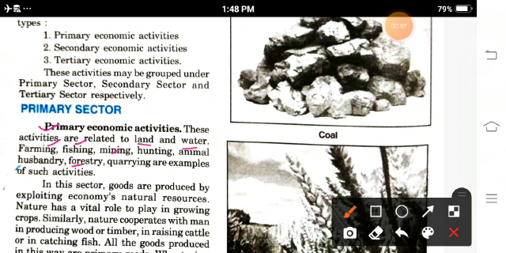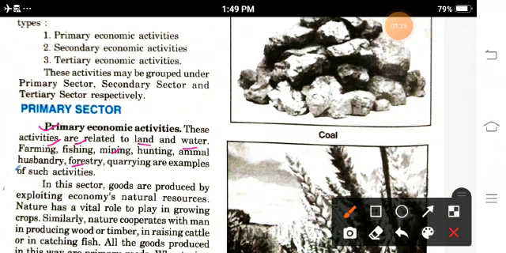Primary activities play an important role for the manufacturing industries, because production in the primary activities is important for the secondary activities in the form of raw material, like production of jute. Jute is produced only in the primary activities, but jute is the raw material for the jute industry.